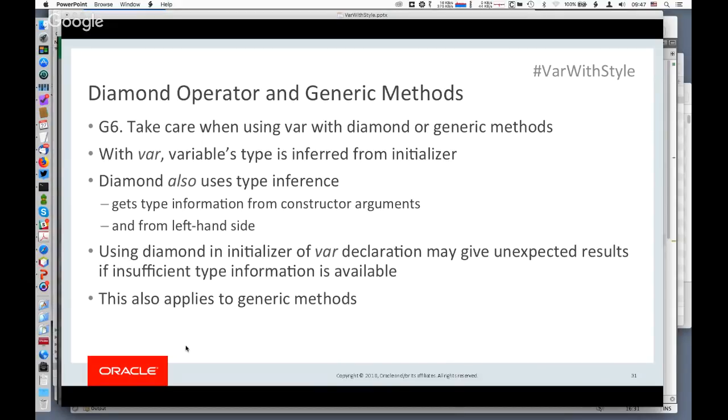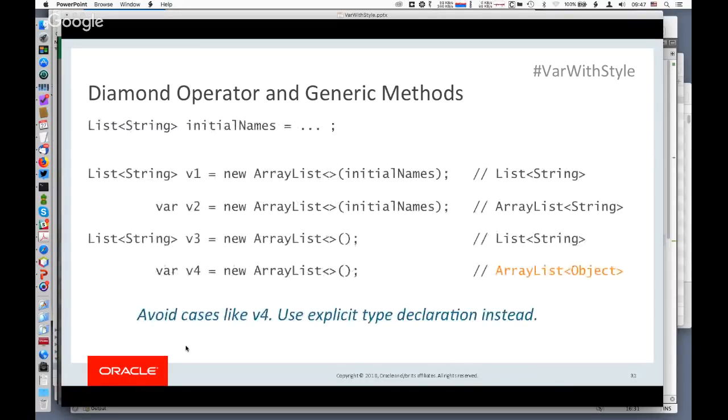For lambda, like in a previous example I showed, that's so much of a problem that it's an error. For diamond, it's not an error, but it's probably going to do the wrong thing. So let's look at these examples here. We have 4 examples using an explicit type declaration versus var and using the diamond operator. Okay, so let's look at V1 here.